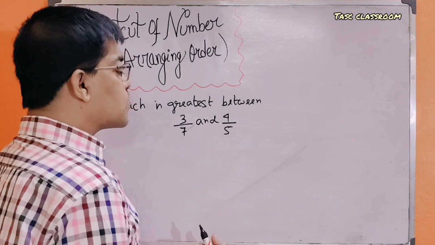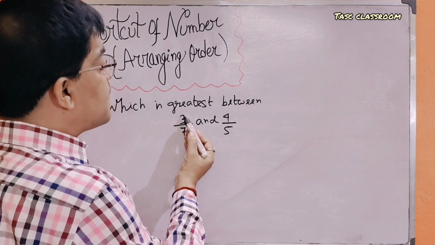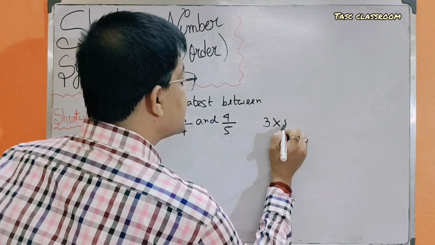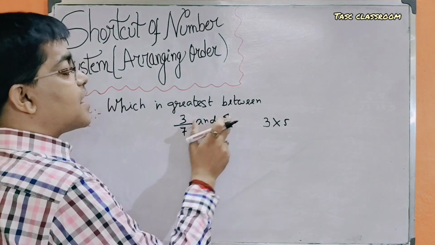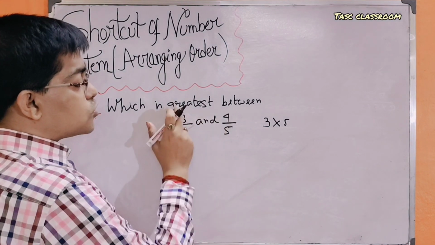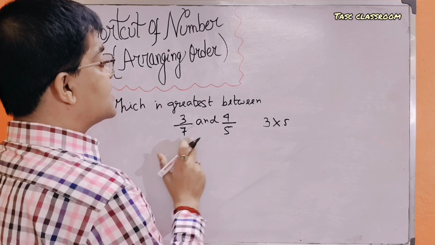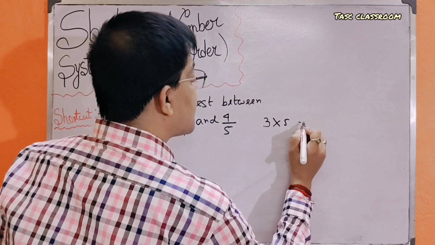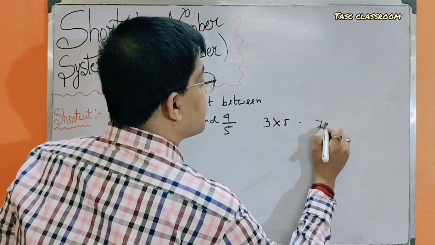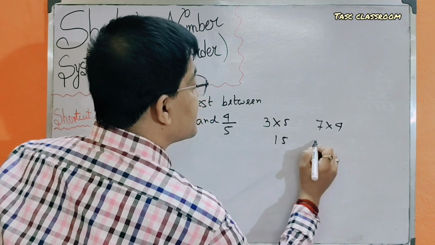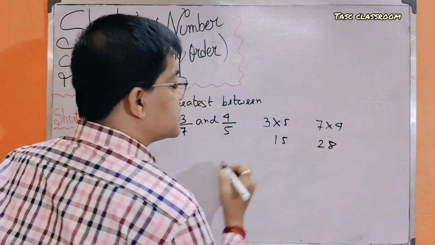The shortcut method is, we have to multiply 3 into 5 and 7 into 4. That is cross multiplication. Then it is 15 and another is 28.